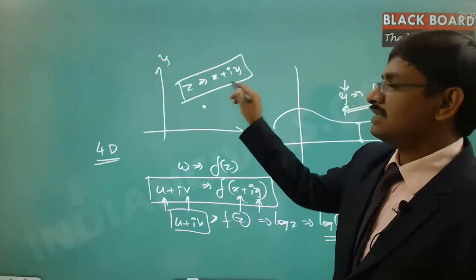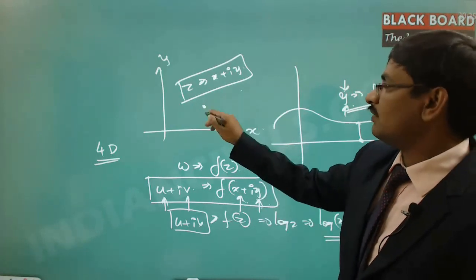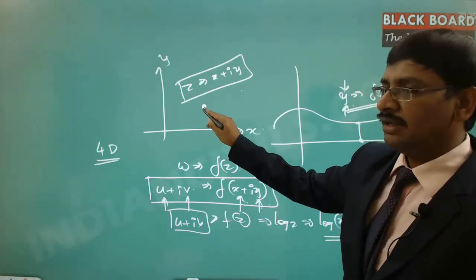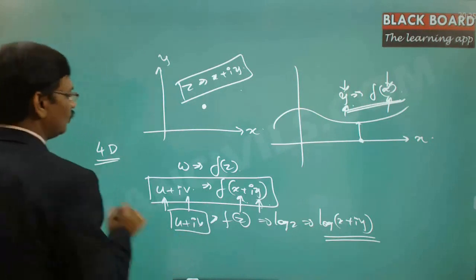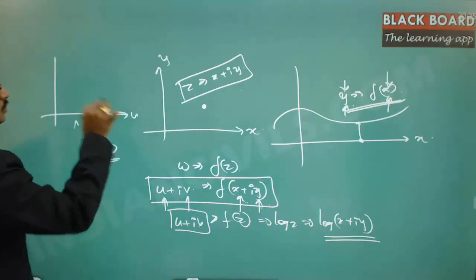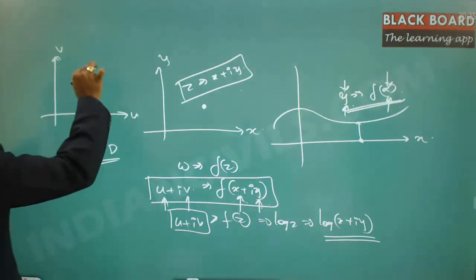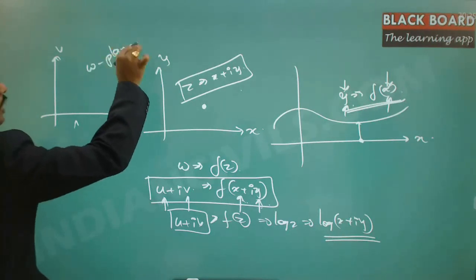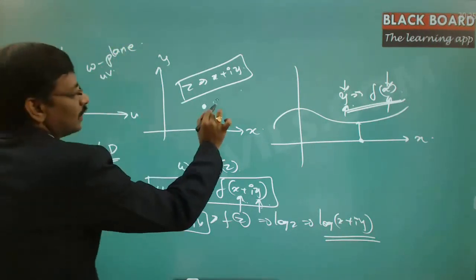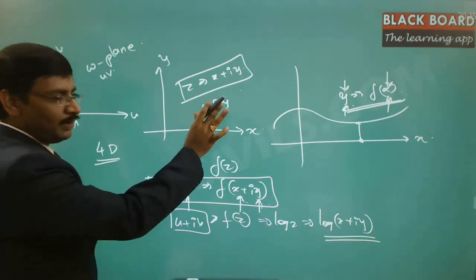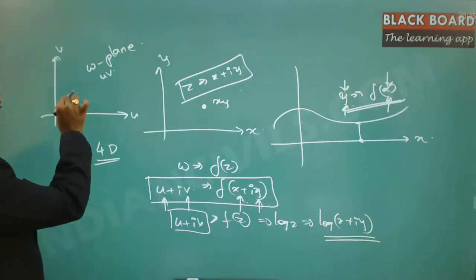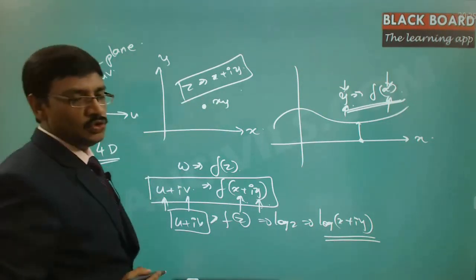One plane is called the z plane, and for each point there will be corresponding values of u and v, where this is u and this is v. This is called the w plane or uv plane, and this is the xy plane. For each xy plane point there will be corresponding values on the uv plane.